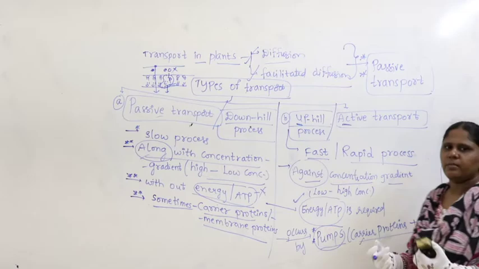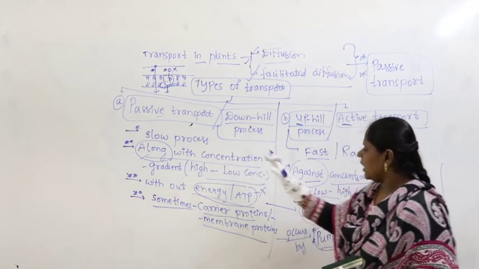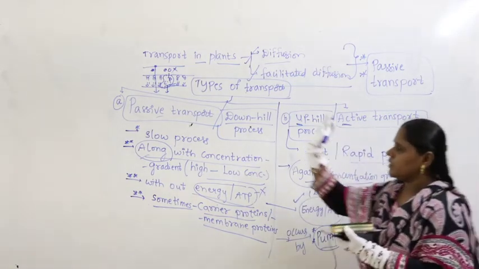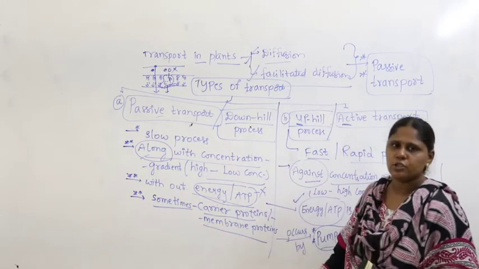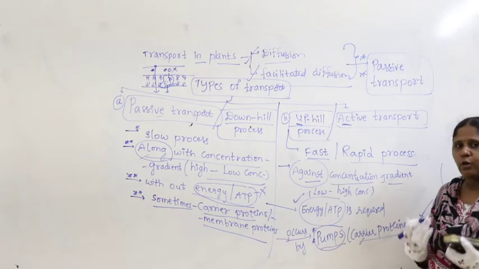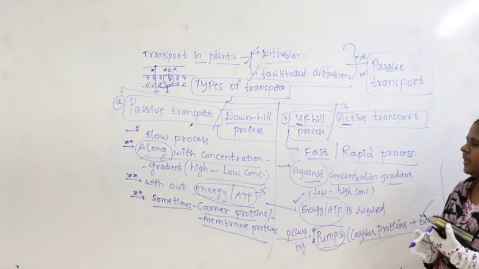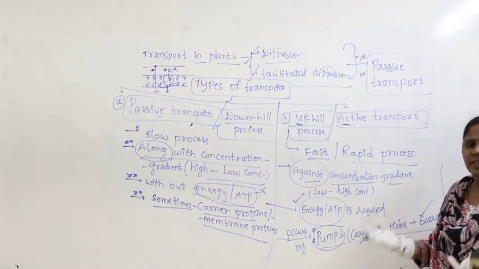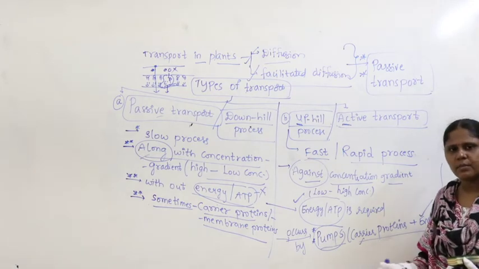Now suppose I am the student, after reading diffusion, facilitated diffusion, passive transport, active transport, what do I need to get in my mind? Let us see the different types of transport happening across the cell membrane.